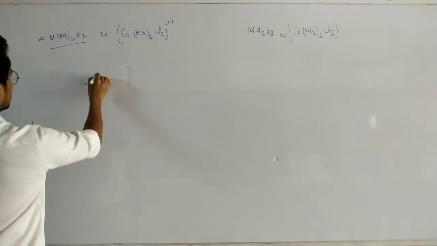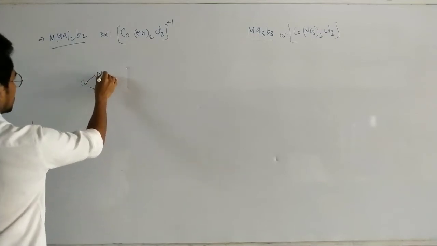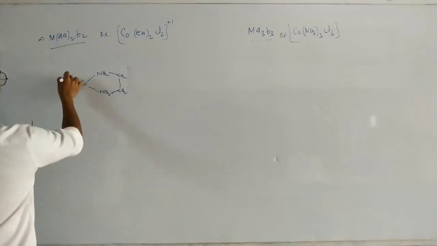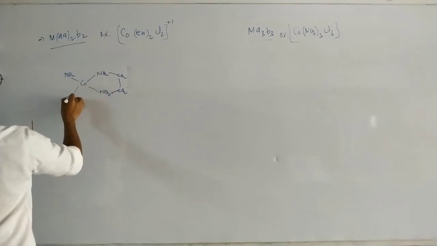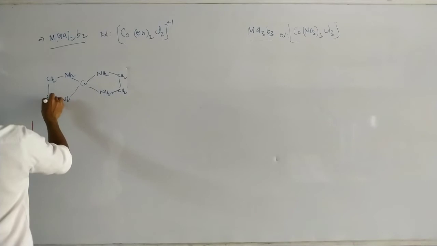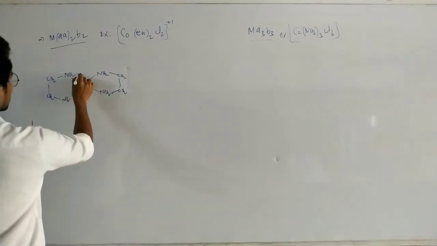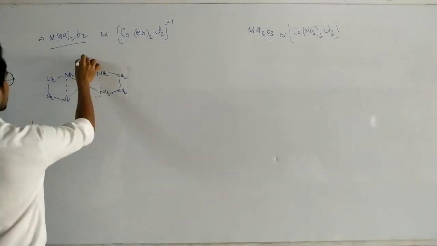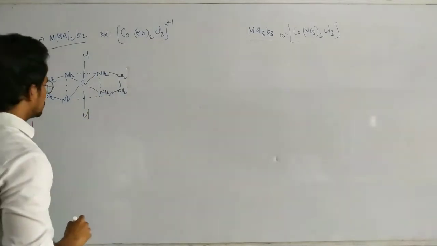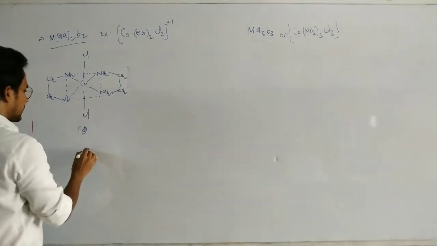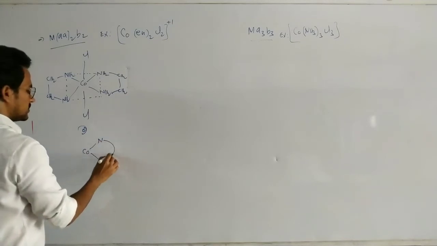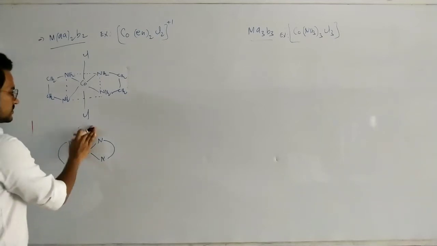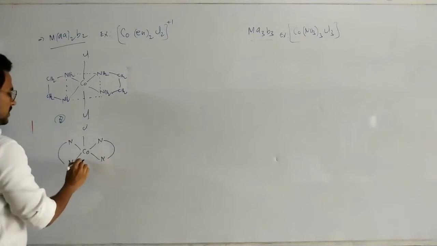That means here cobalt, nitrogen, NH2, CH2, CH2, NH2. Simply we can write it like this: nitrogen, nitrogen, CH2 CH2, and nitrogen, nitrogen, CH2 CH2, with Cl and Cl, the remaining two chlorine atoms.